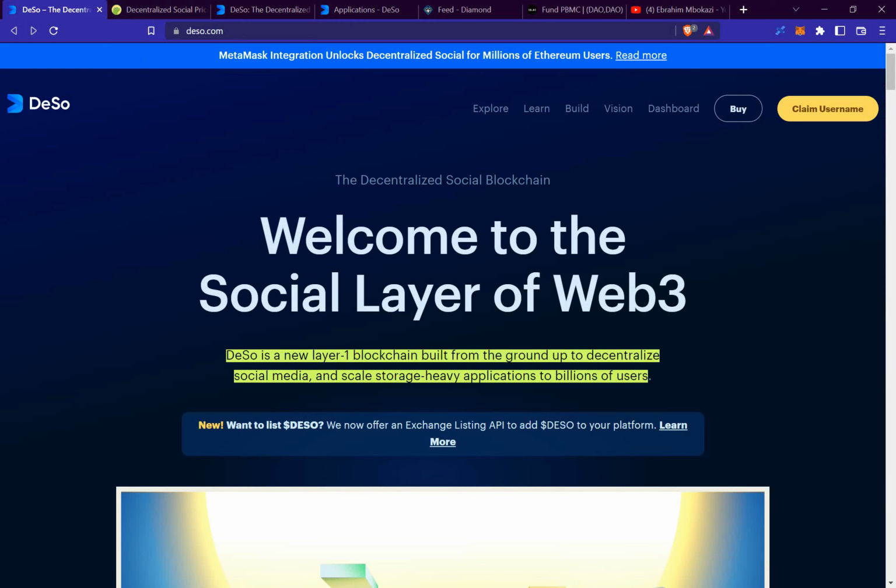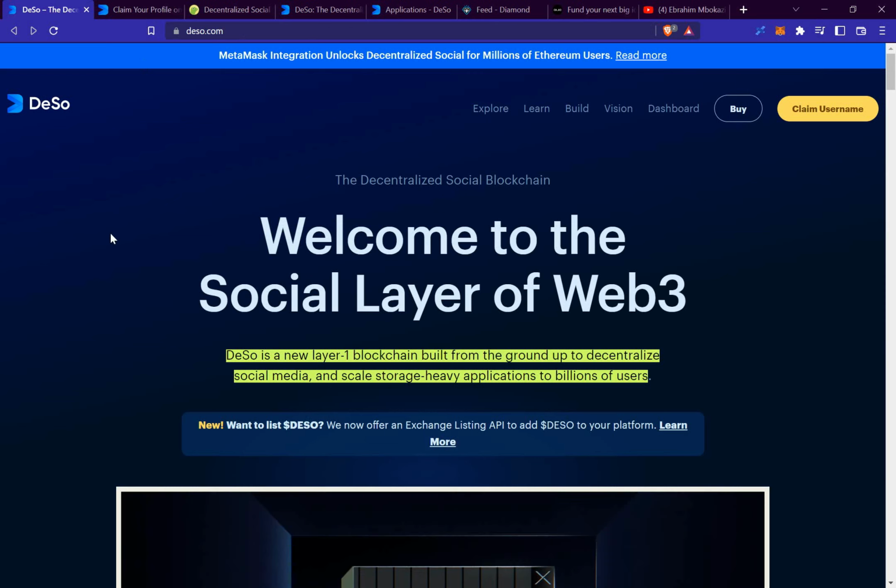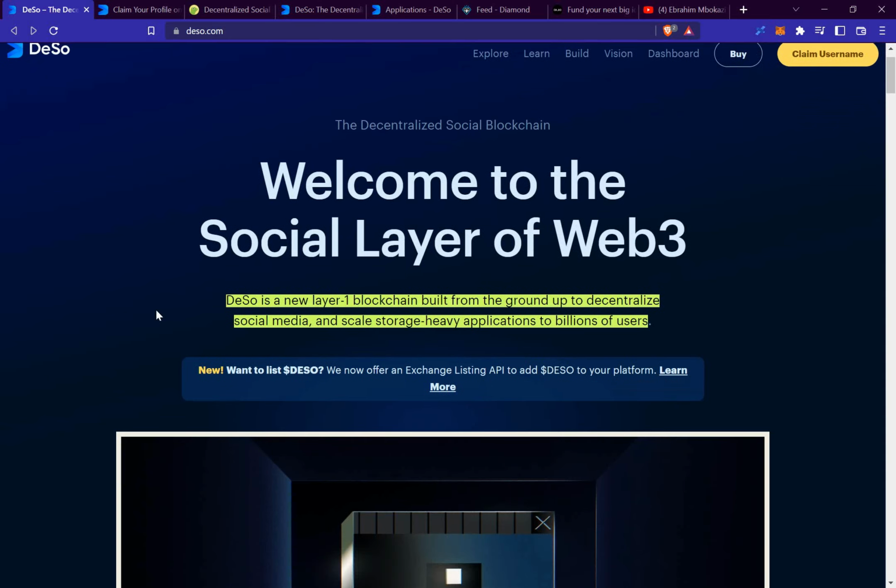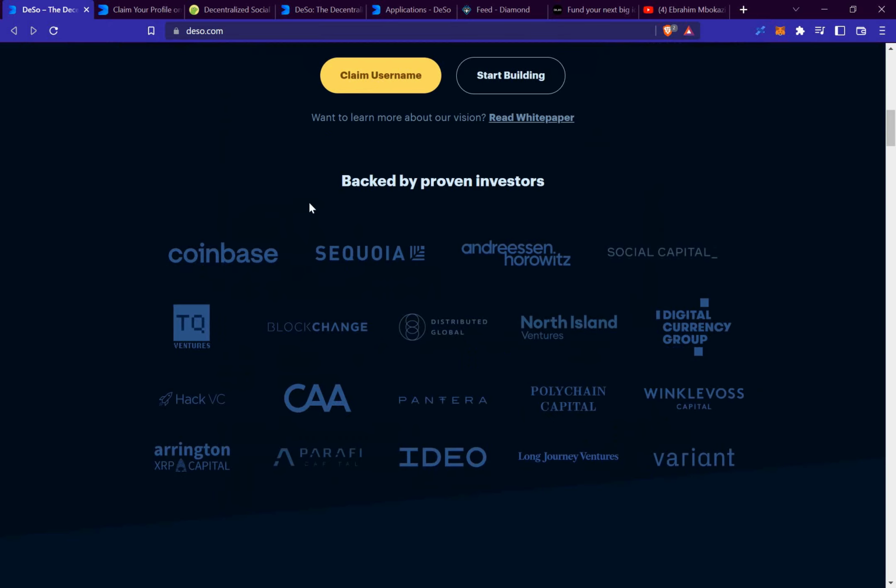The platform that I'm talking about is called DESO. DESO is an abbreviation of Decentralized Social Media. Welcome to the social layer of Web3. DESO is a new layer 1 blockchain built from the ground up to decentralize social media and scale storage heavy applications to billions of users. We can also see some big names as investors like Coinbase, Social Capital, Digital Currency Group, Winklevoss Capital, Polychain Capital, and some of these other big names over here.